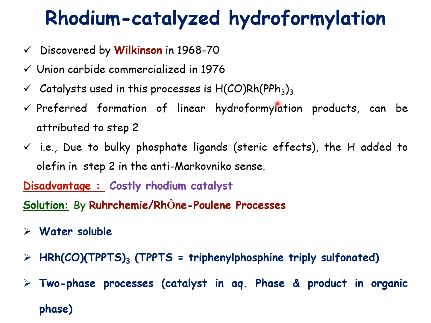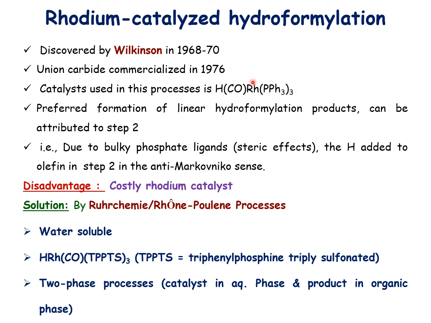The reaction prefers to form the linear hydroformylated product. The linear product formation is controlled by the bulky triphenylphosphine ligands. In the first step, the catalyst is where the olefin is going to coordinate.